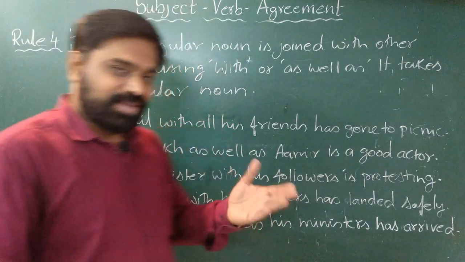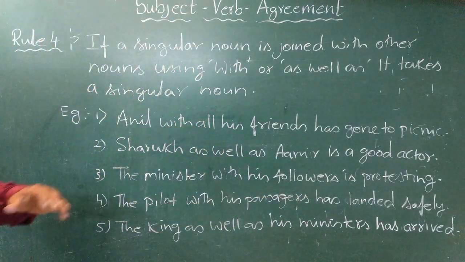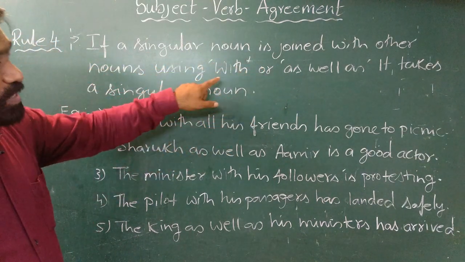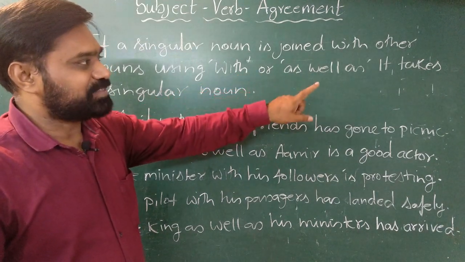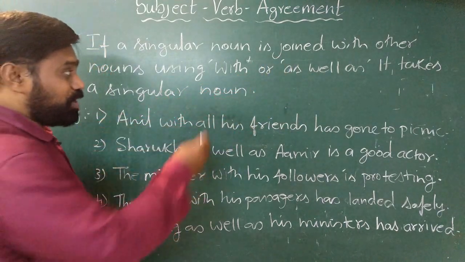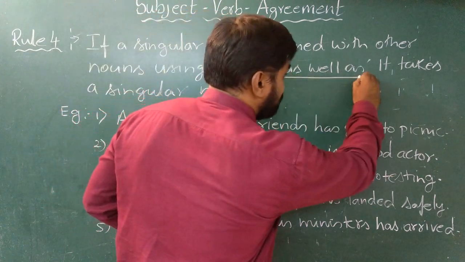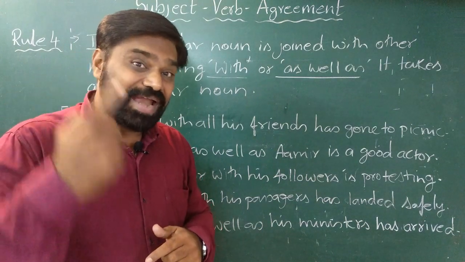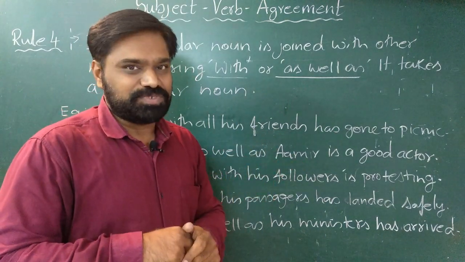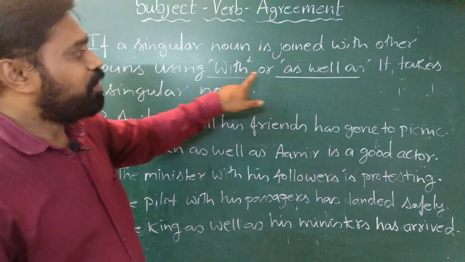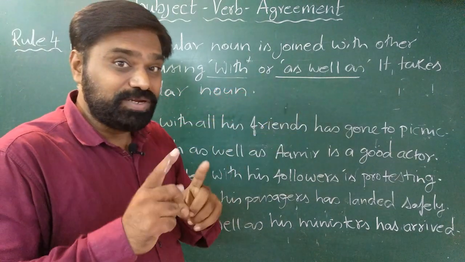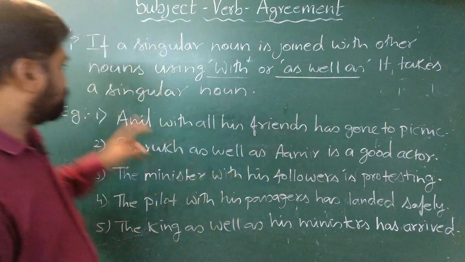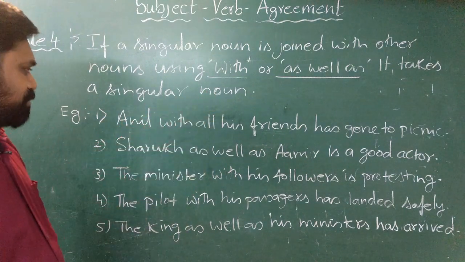Let us see the next rule, rule number 4. It says, if a singular noun is joined with other nouns using with or as well as, it takes a singular verb. Now you should note the difference between the previous rule and this rule. In the previous rule we used and for joining two nouns, but here we are using with or as well as. So if you join two nouns with with or as well as, then it takes a singular verb. Let us see some examples.